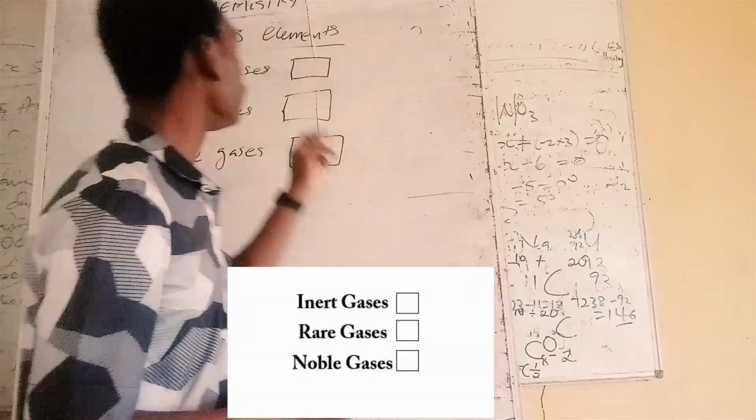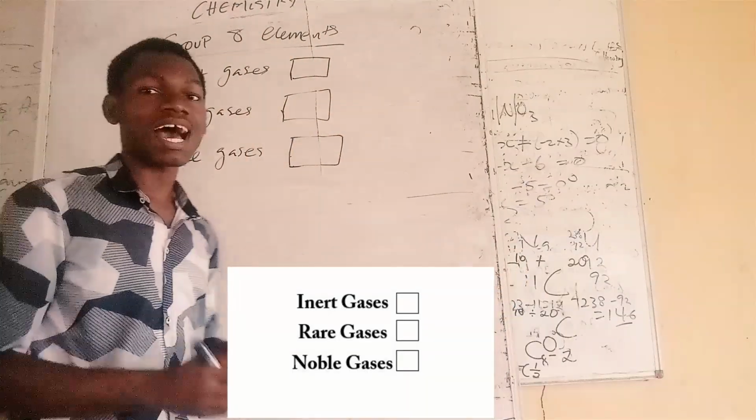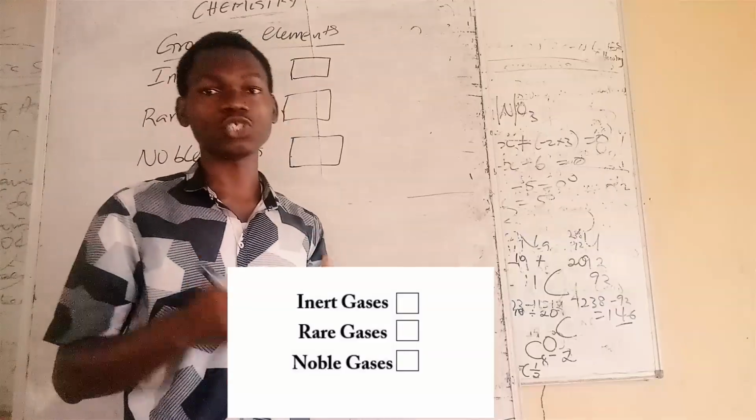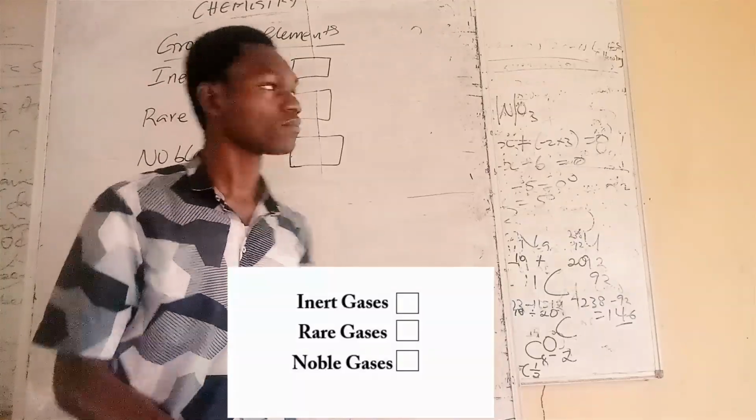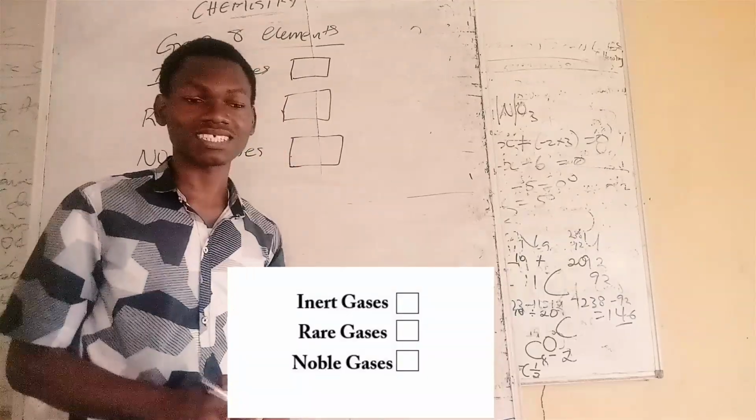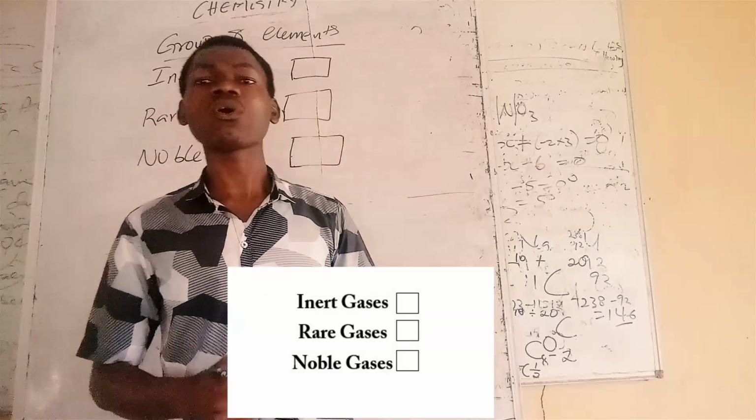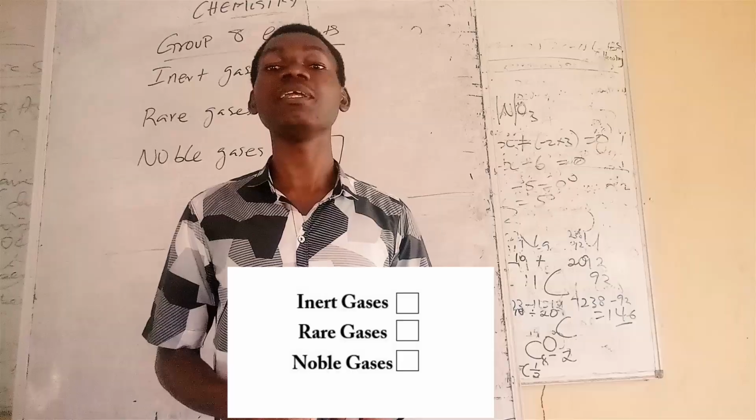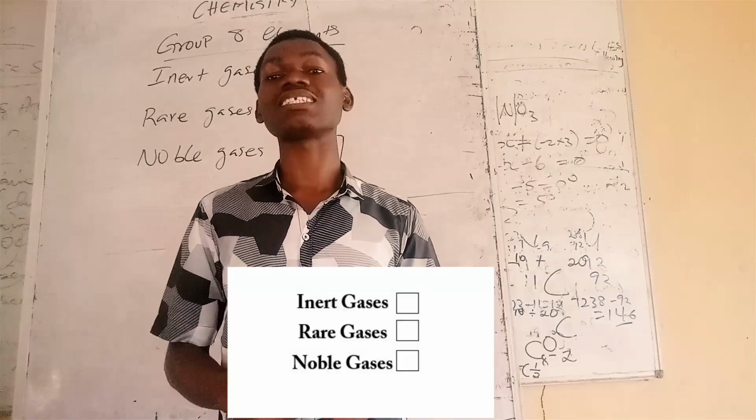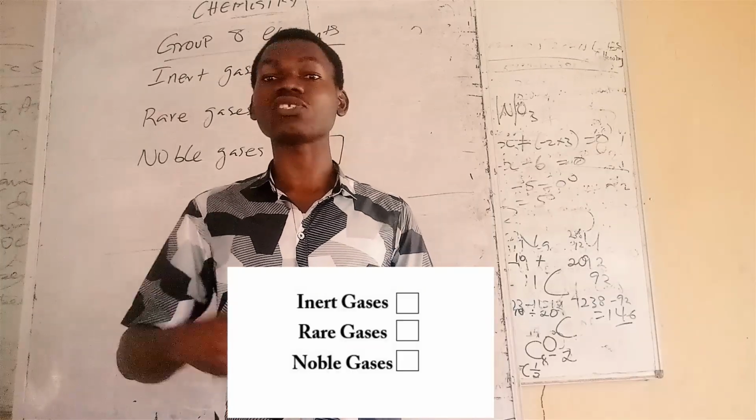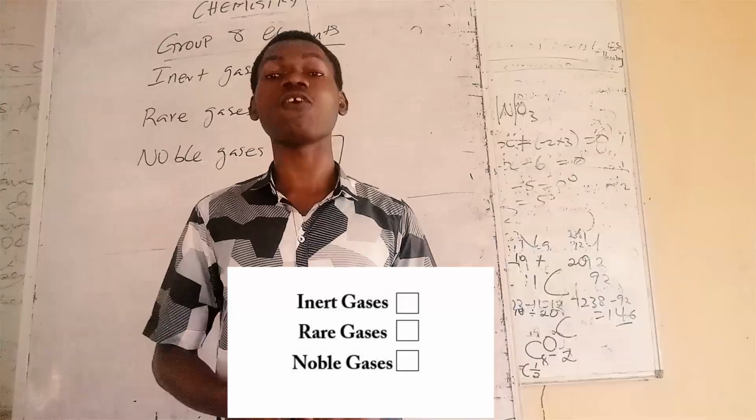Let's take each of these names one after the other and see the reason why they should be called a particular name. First of all, inert gases. Are group 8 elements actually inert? Now, what do we mean by inert? Inert simply means those atoms that can't react. They can't react with other elements to form a compound.